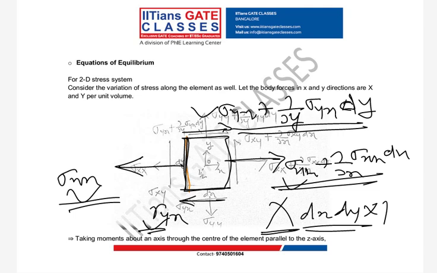Here I have removed the forces caused by the normal stress sigma yy and the shear stresses giving force in the y direction; I have not written those here. Similarly, we have to do it for the y direction also. The third direction is not required because it's a two-dimensional case.